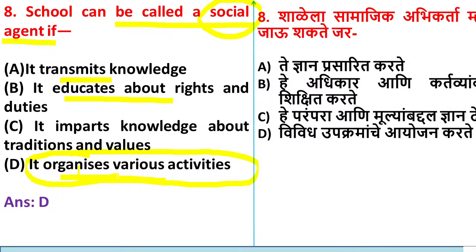Yes, Ivani is saying option B. Why is it not correct? Because yes, school has to educate the rights and duties to the children. Yes, it is true. But here we are calling school a social agent. Why? Because the school is going to conduct some social activities. For example, on environmental day, the school will conduct some rallies on environmental pollution. So we can say that schools are social agents. Is it clear?